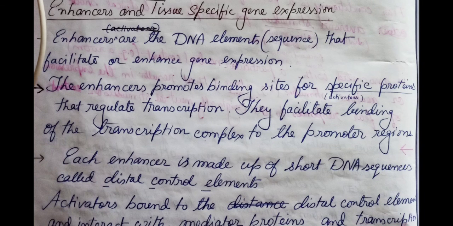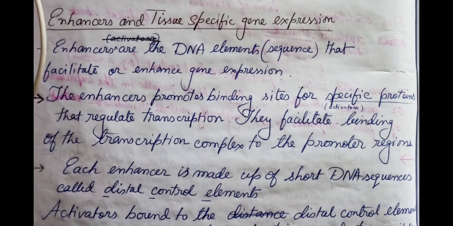So we will now discuss one more thing about gene regulation in eukaryotes, and that is enhancers and repressors and tissue-specific gene expression. Enhancers and repressors both regulate and control the expression of specific genes, which you have already learned during the exon shuffling chapter.